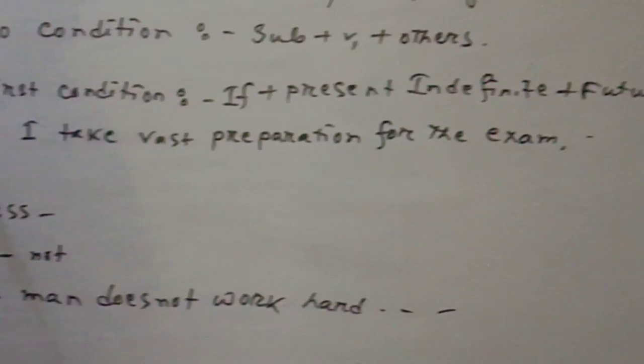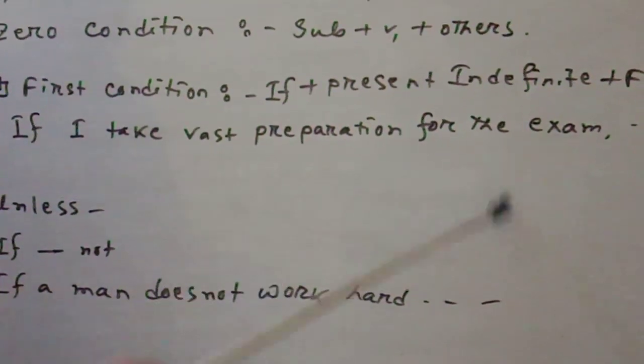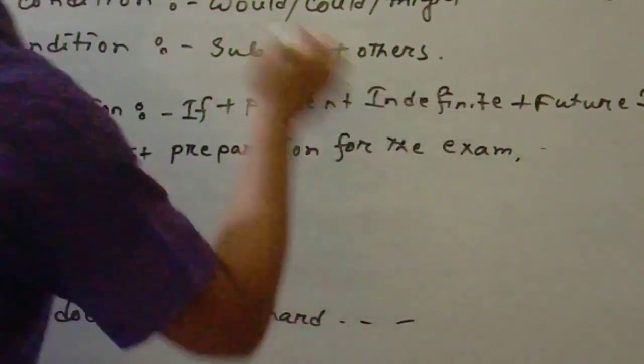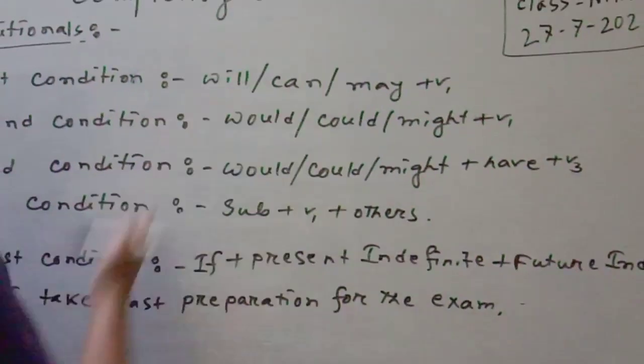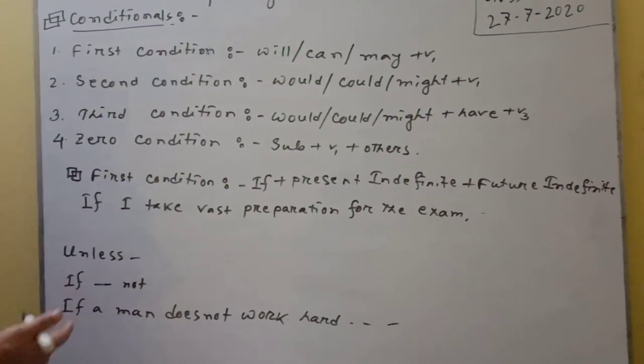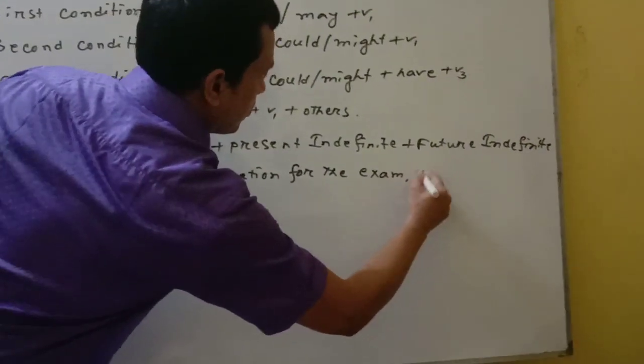If I take vast preparation for the coming exam, I will recall that you have to use will, can, may or the base form of the verb. If I take vast preparation for the exam, I will make a good result.